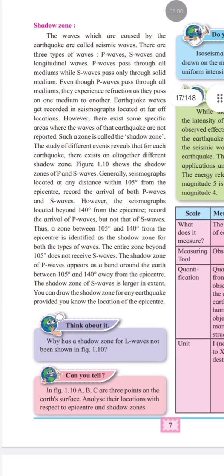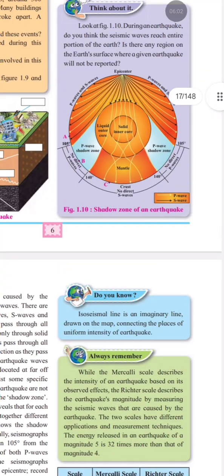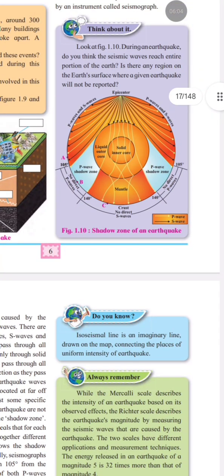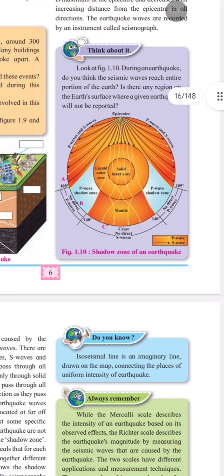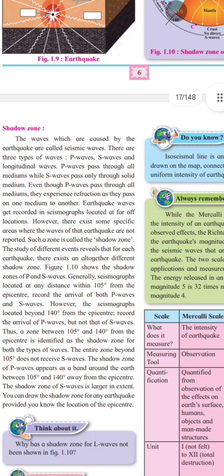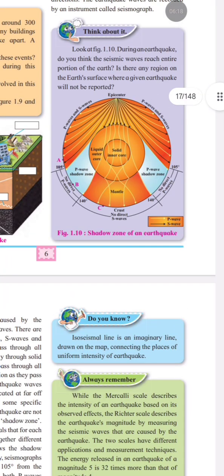Let's understand by the figure. You can see here figure 1.10, shadow zone. It is clearly mentioned here: solid waves, liquid waves, P waves, shadow zone, S waves, and crust, no direct waves. So between 105 degree and 140 degree, neither direct P waves nor S waves are recorded. Therefore, this region is called the shadow zone of both waves.